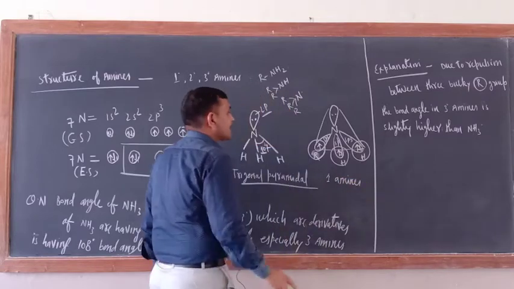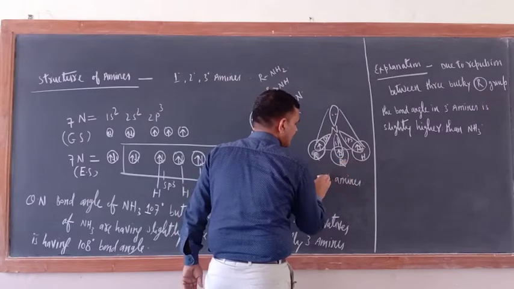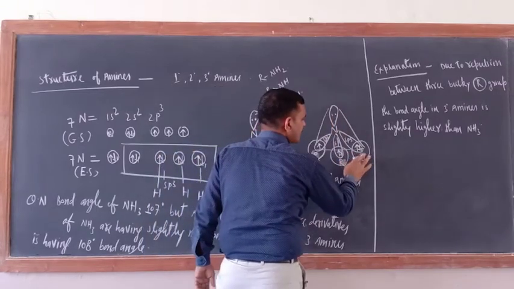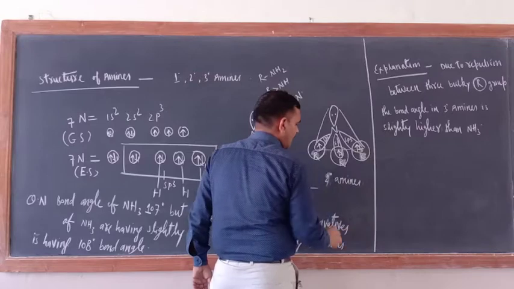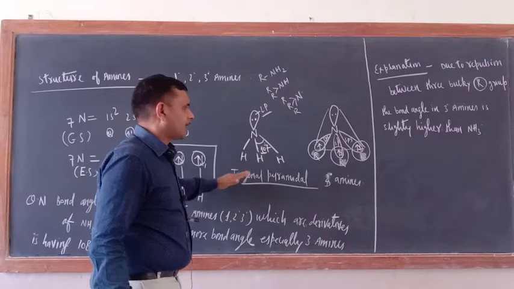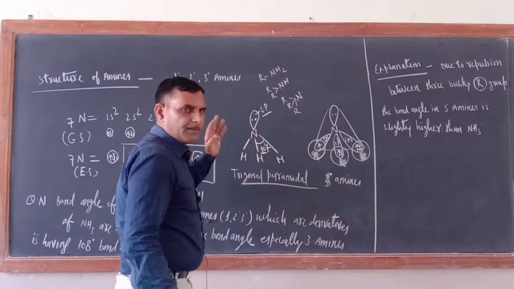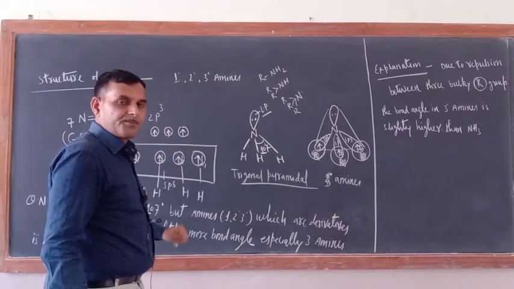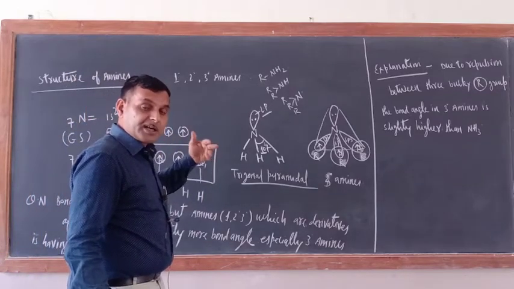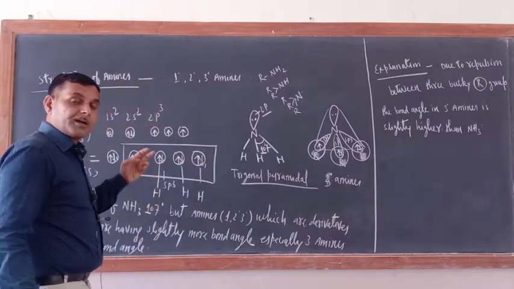Suppose you are talking of 2 degree amines, so from ammonia replace the second hydrogen; this would be 2 degree amines. Suppose you are talking of 3 degree amines, so replace another H by a third R, so this would be 3 degree amines. The basic shape would be the same, trigonal pyramidal, containing one lone pair of electrons. Only the bond angle differs. In ammonia the bond angle is 107 degree, but in 1 degree, 2 degree, 3 degree amines it is slightly greater than 107 degree; especially in 3 degree it is 108 degree.